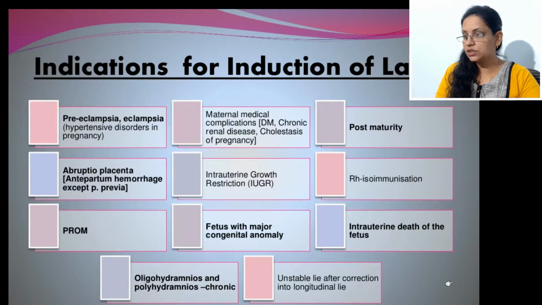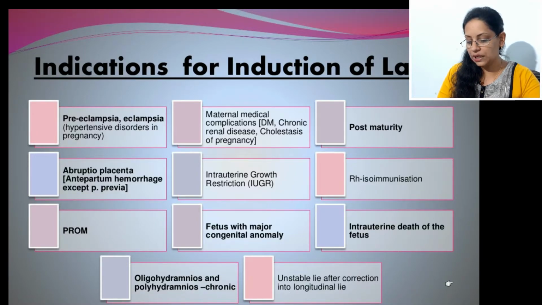Then next are maternal diseases, medical complications of the mother, like patients with diabetes, chronic renal disease, or gallbladder disease, diseases which are complicated during pregnancy. So these are maternal medical complications. Next is intrauterine growth retardation, IUGR baby, where the baby's growth is not proper and the baby is growth retarded. At that point we decide for induction of labor.